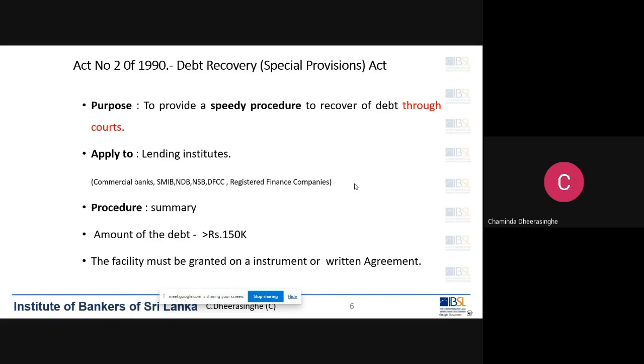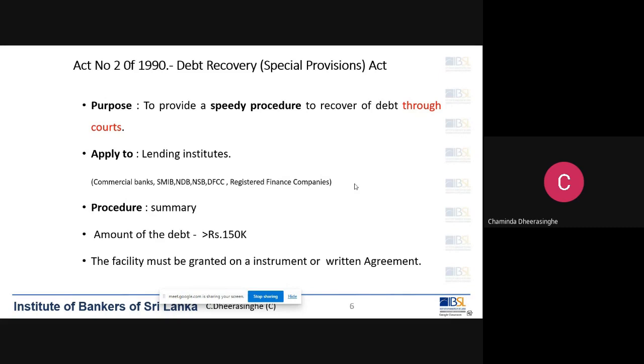You may remember that the plaintiff, the bank, we'll take as an example, in case of default of the loan, goes to court, files plaint, and summons is issued. Defendant comes on the summons returnable date, files answer, then the parties go for a trial, give evidence, mark documents, then thereafter written submission, oral submission, then the judge gives the judgment, then execute the decree.